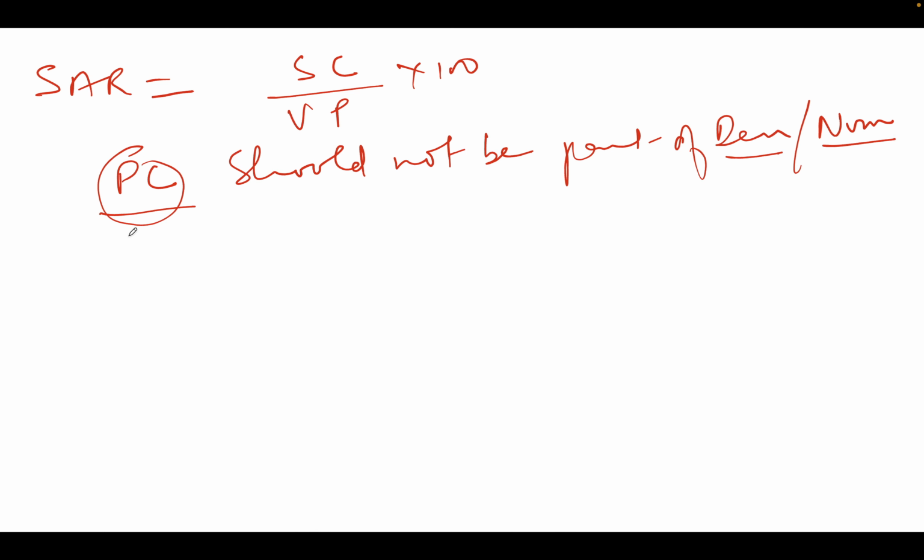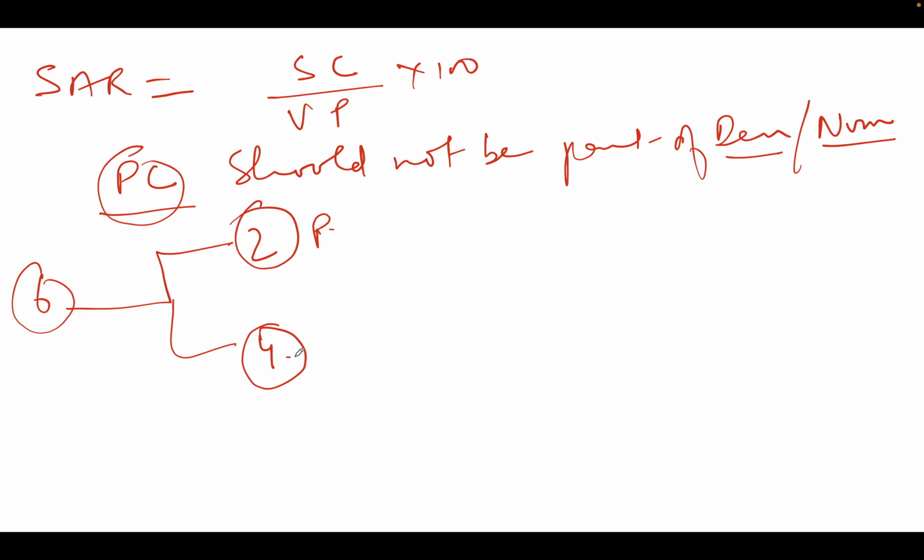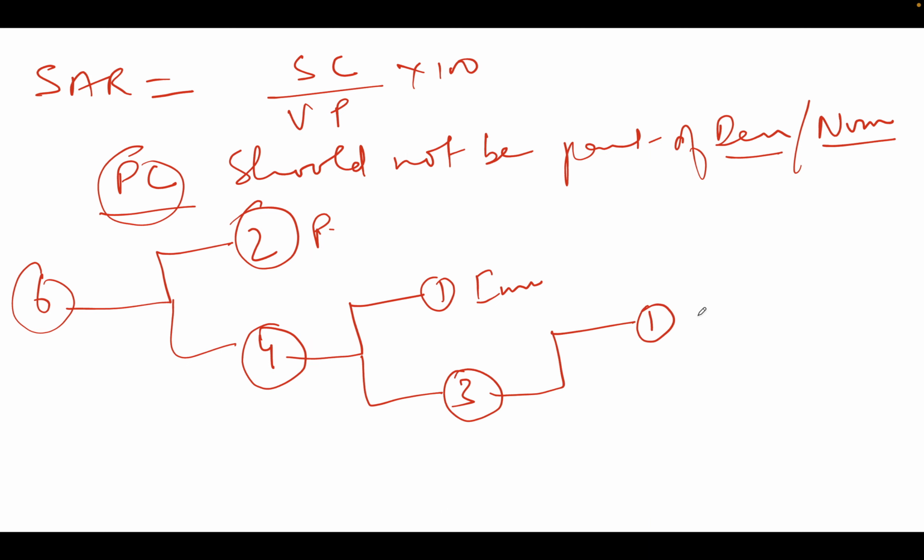Now if I draw the inference from the question: two parents, four kids. The parents will not develop measles. Of these four kids, one kid is immunized, so I am left with three, and one out of these three developed measles. So this is my primary case. Because of this primary case, subsequently the number of kids who are vulnerable is only two.